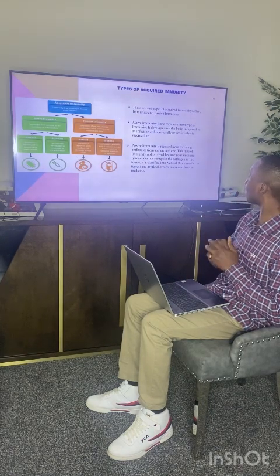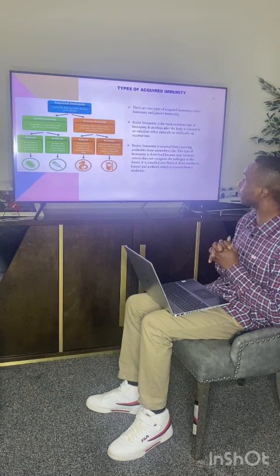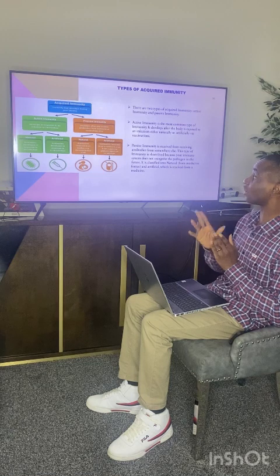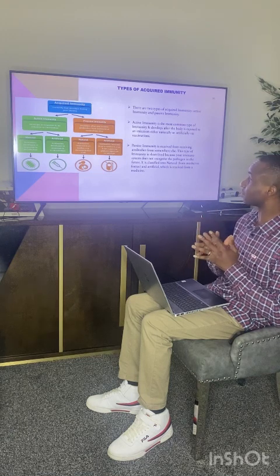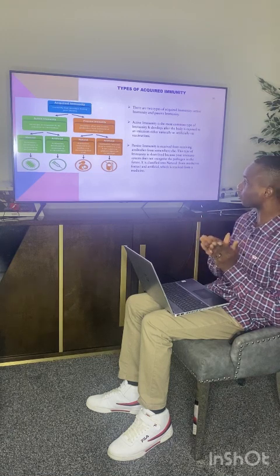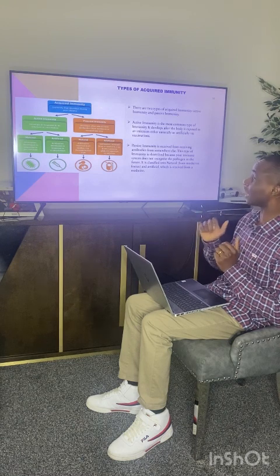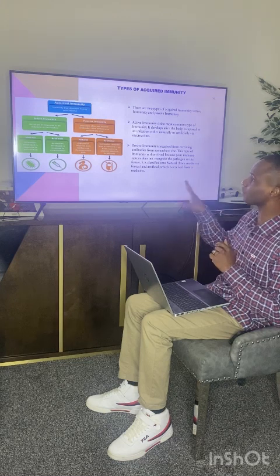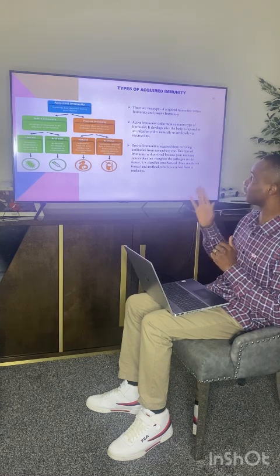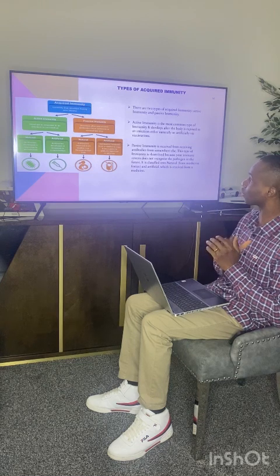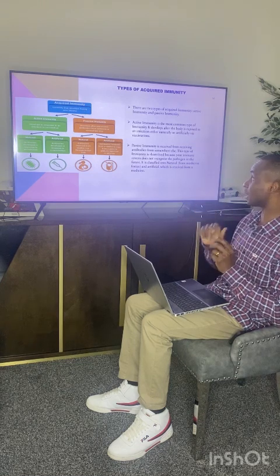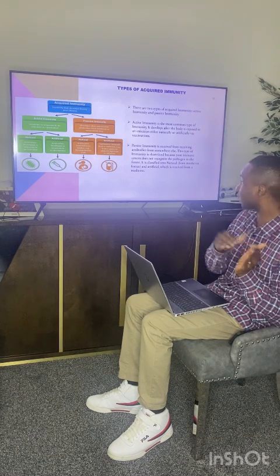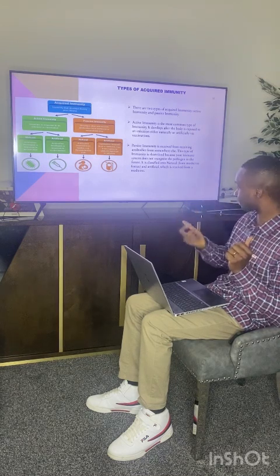Types of acquired immunity. There are two types of acquired immunity. Active immunity is developed in response to an infection or vaccination. It can be natural, which is antibody developed in response to an infection, and artificial, which is antibodies developed in response to a vaccination. And acquired immunity can also be passive, which is developed after receiving antibodies from someone else. It could also be natural and artificial. Natural comes from mother to a child through the breast milk, and artificial comes from medicine.